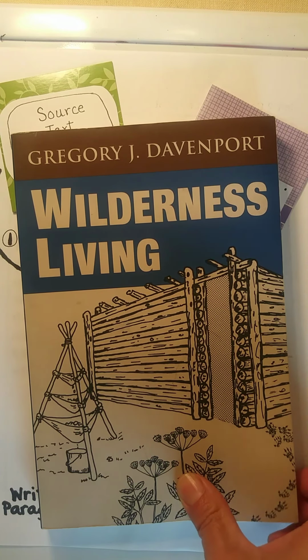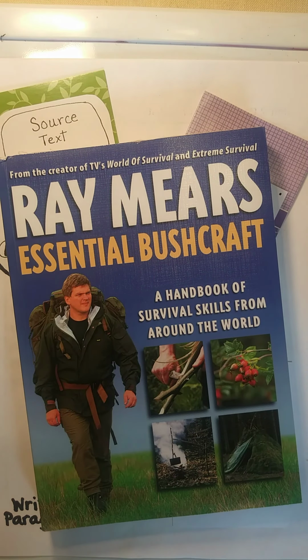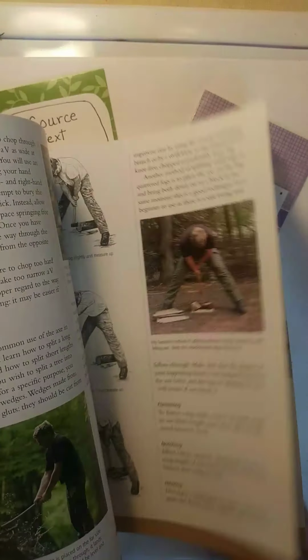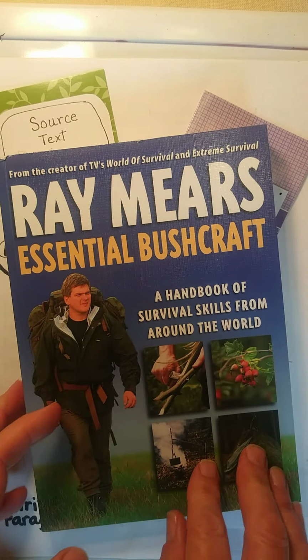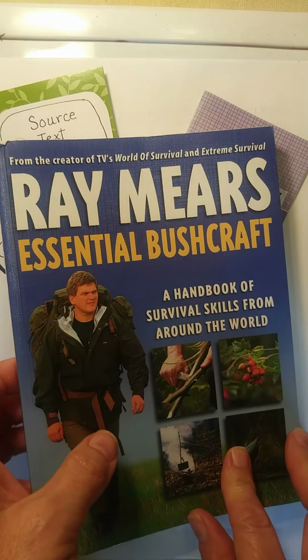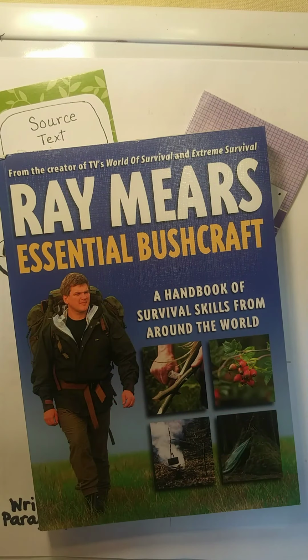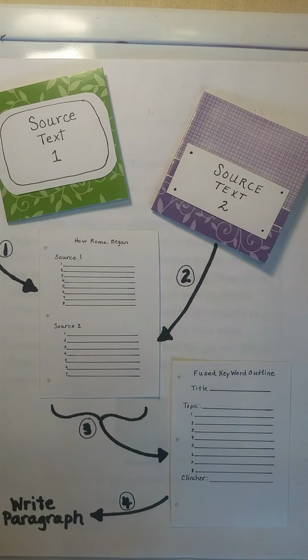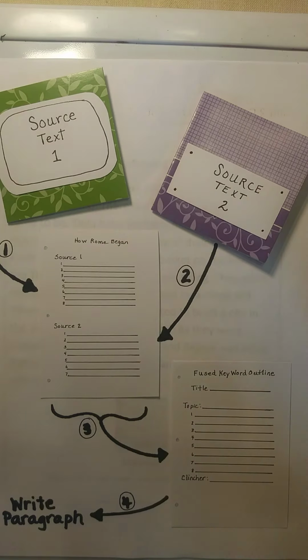So then you might look at another book, maybe something like this. And then you'd look through this book and you'd pick out some facts about what you wanted to write in your paper, and then you would write those facts down. Maybe you'll look up an internet article and you add all of your facts together, and then you write your paper or your paragraph. Well, that's what we're going to be doing, except we're not writing a paper, we're just writing a paragraph.